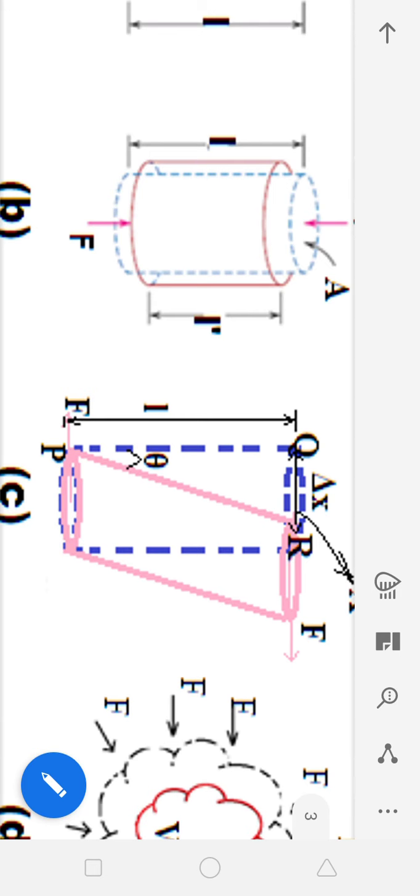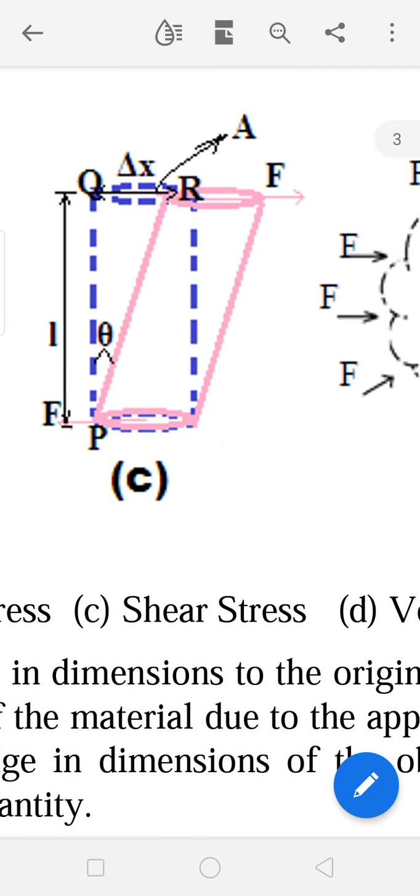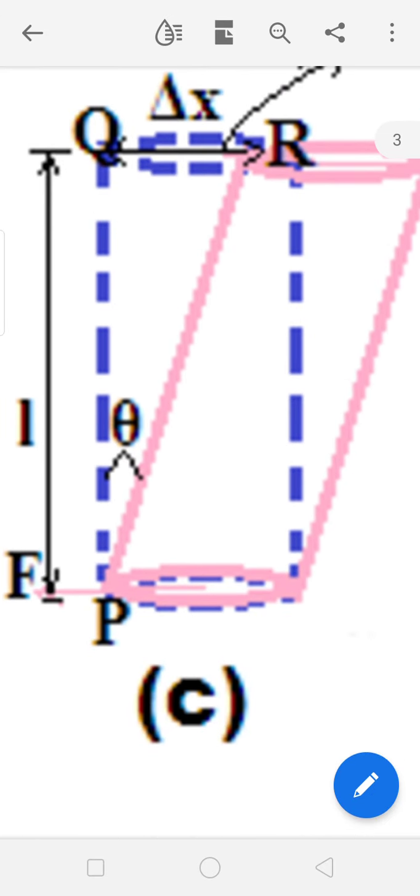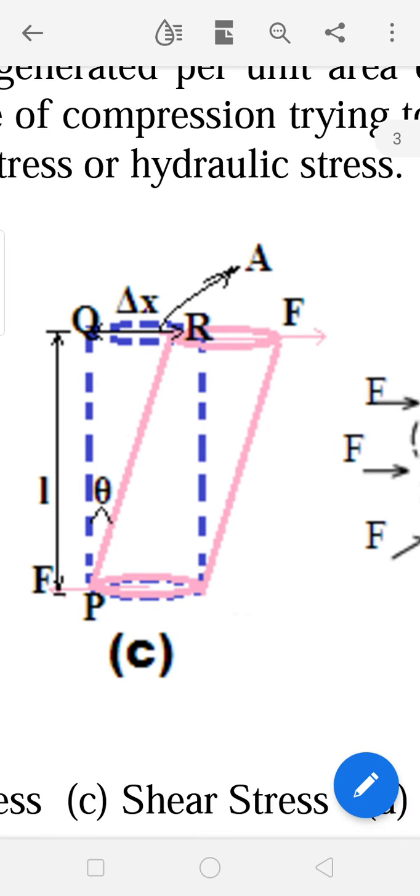So whatever is shown here with the blue dotted lines represents the initial shape or initial position of the cylinder. If you apply some force here, on the area of cross section on the top side, we are applying a tangential force F. So due to the applied tangential force, we are applying the force parallel to the area, unlike the earlier cases. So what is the result here?